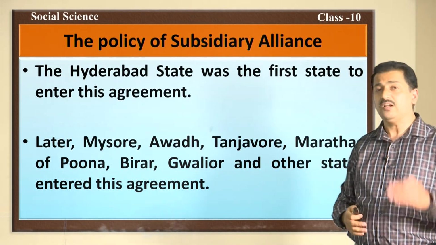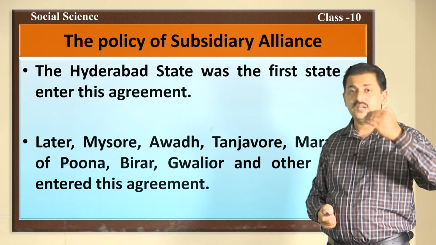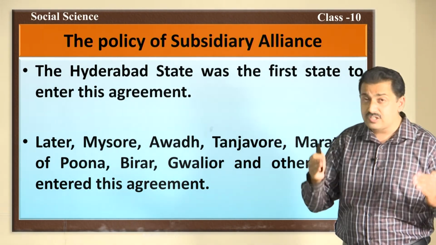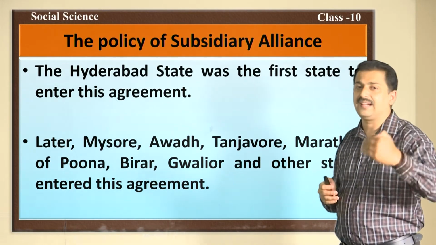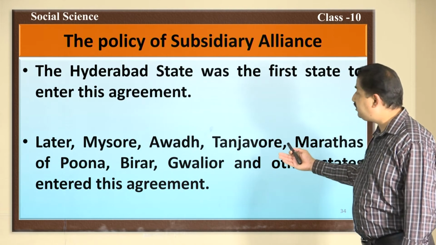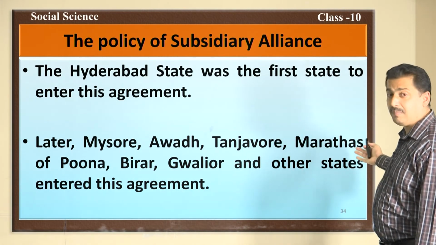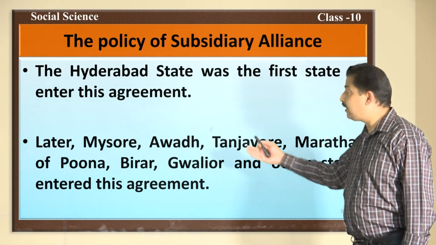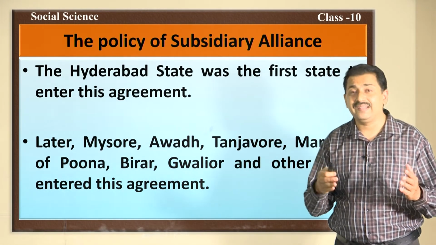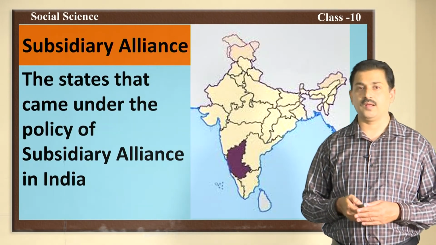Nizam of Hyderabad was the first ruler to accept this subsidiary alliance. The state of Hyderabad was the first state to enter this agreement. Afterwards, Mysore, Awadh, Tanjavur and Marathas of Poona, Berar, Gwalior and many others entered this agreement.